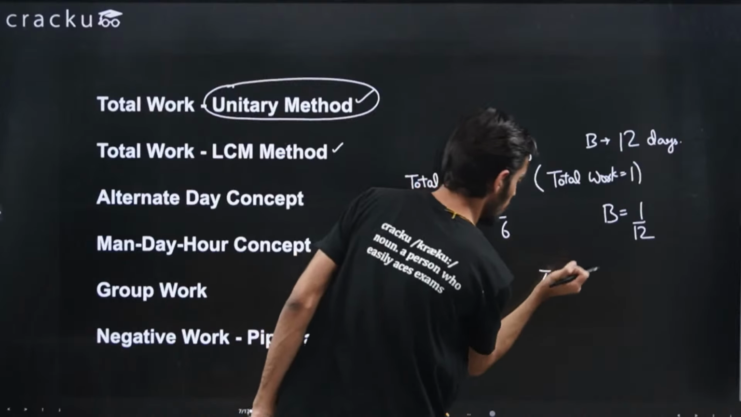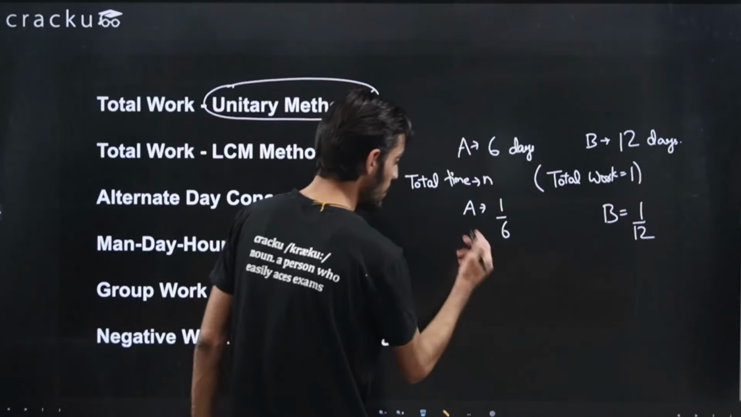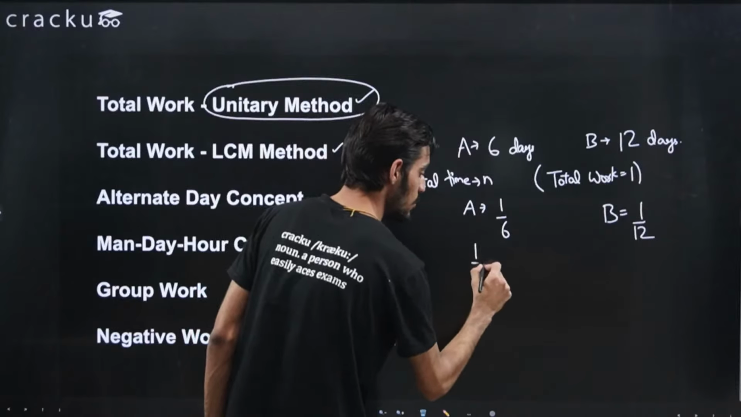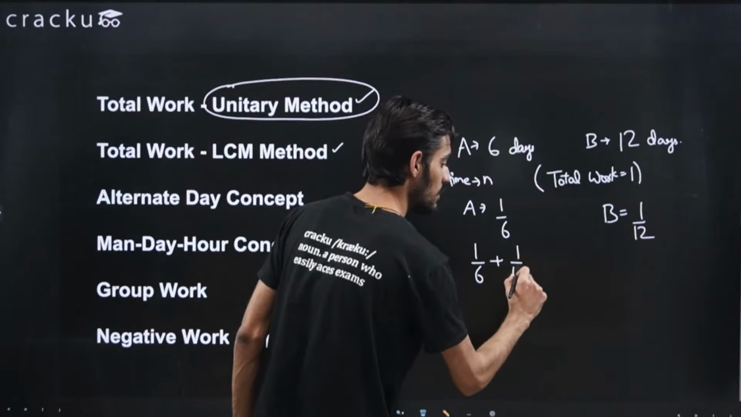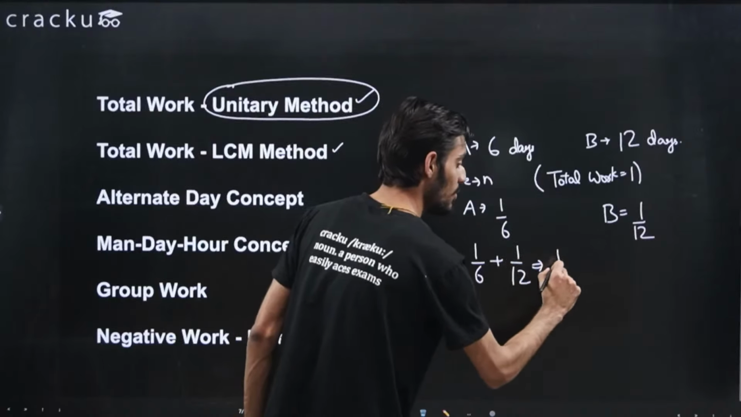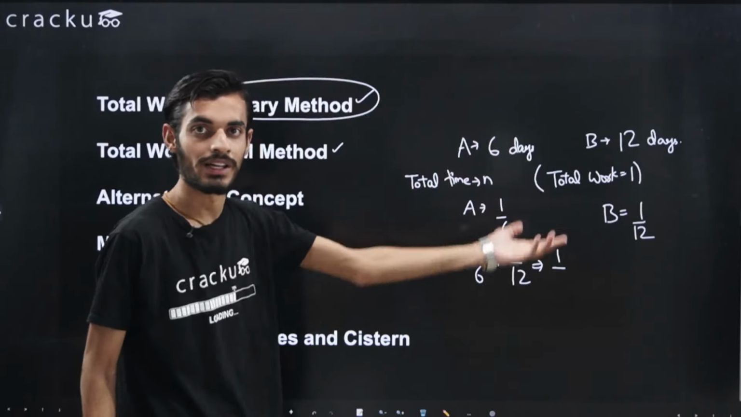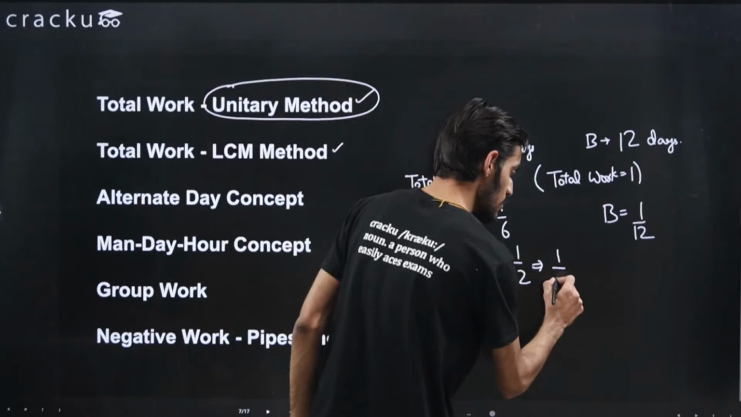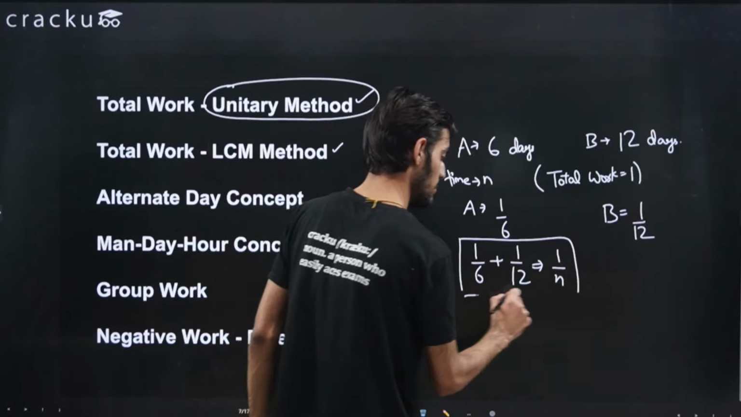Okay, so now in this unitary method, what we do is we equate the 1 day work. Okay, so in 1 day A will do 1 by 6 unit of work, B will do 1 by 12 units of work, and together, because they are able to do the total work in n days, so in 1 day they'll do 1 by n together. Okay, so using this we will be able to get the value of n, right?